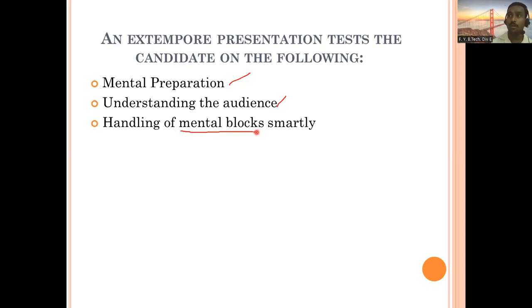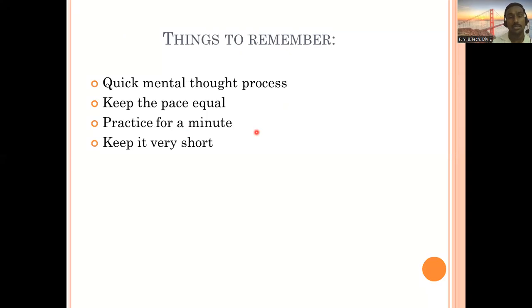In fact, topics are not announced or made known to you, but let it be on the next slide. There are some more things to remember, and I will also give you some topics so that you can prepare for them. It says quick mental thought process. Immediately you start thinking what topic is given, and based on that you start forming your ideas.